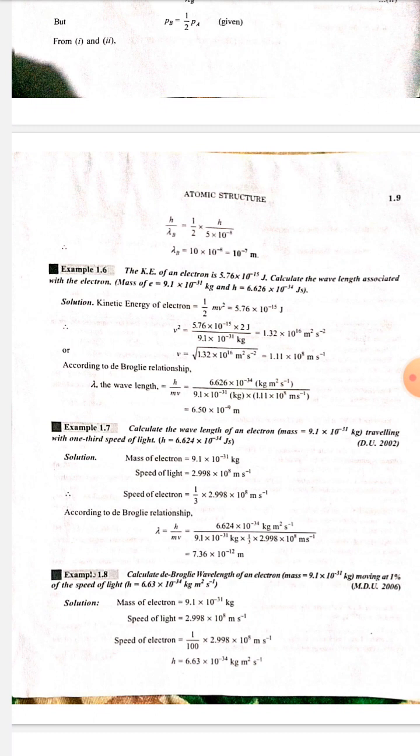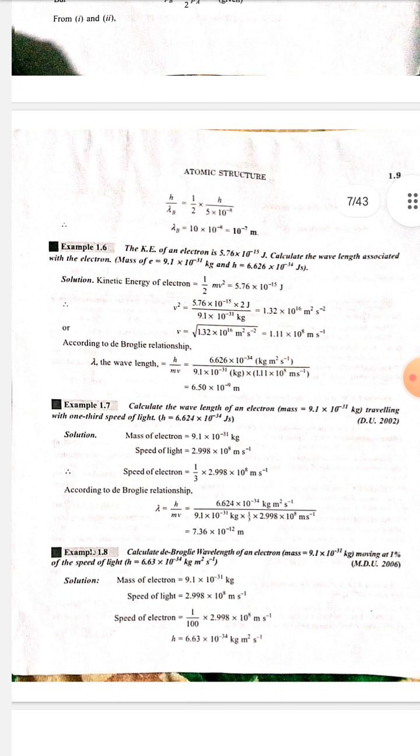Example 1.6. The energy of an electron is 5.76 multiply 10 to the power minus 15 joule. Calculate the wavelength associated with the electron. Mass of electron is equal to 9.1 into 10 to the power minus 31 kg and H is equal to 6.626 multiply 10 to the power minus 34 joule second. Solution. Kinetic energy of electron is equal to half mv square is equal to 5.76 multiply 10 to the power minus 15 joule.